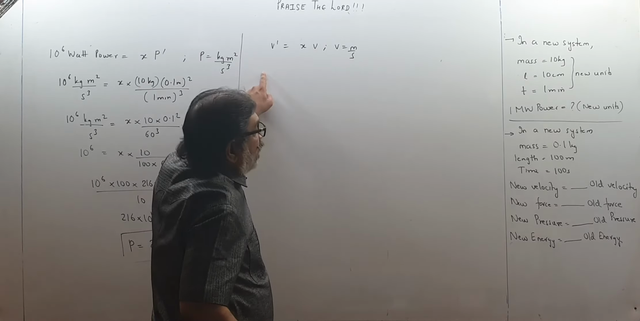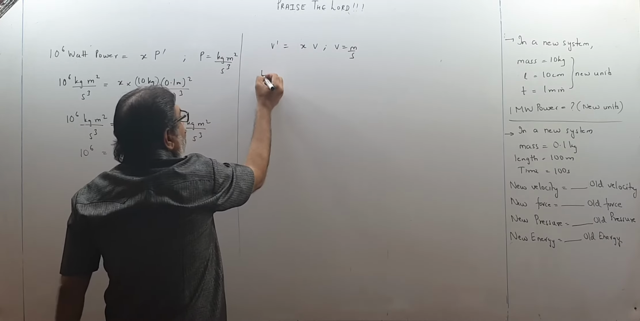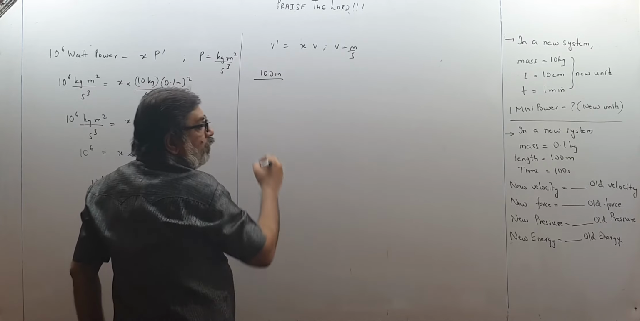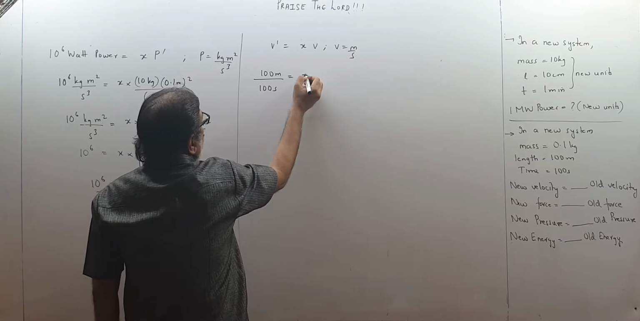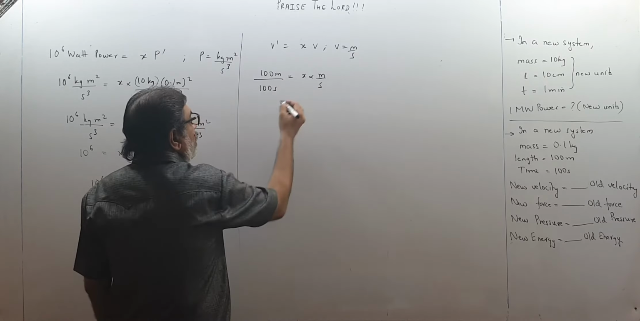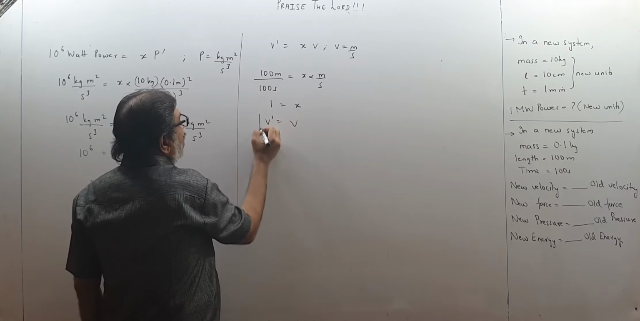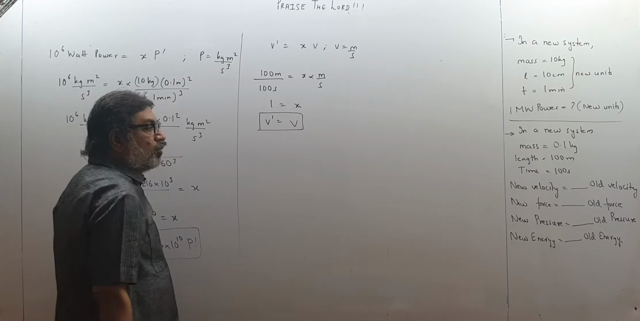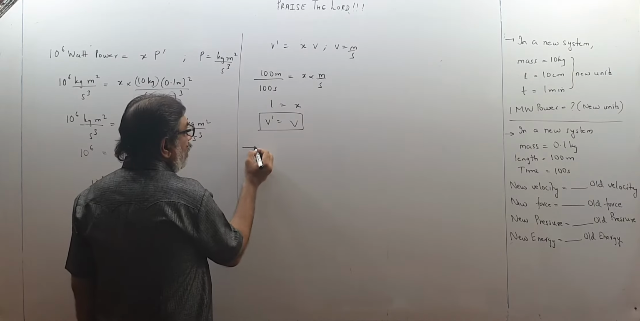V dash means how much is the length? 100 meter. So 100 meter upon time 100 seconds. That will be equal to x into speed, unit of speed meter per second. So meter per second cut out, so 1 is equal to x. That means v dash is v. No change. Then you talk of force, new force.